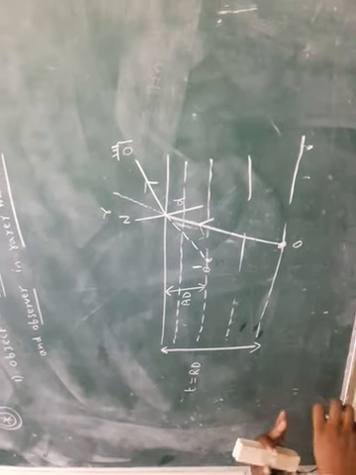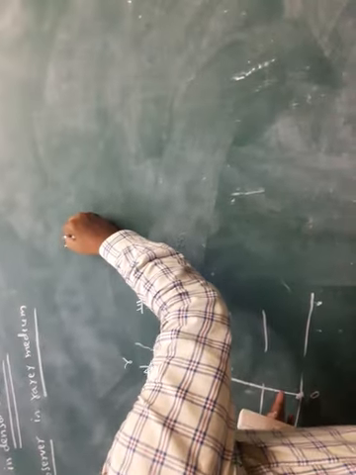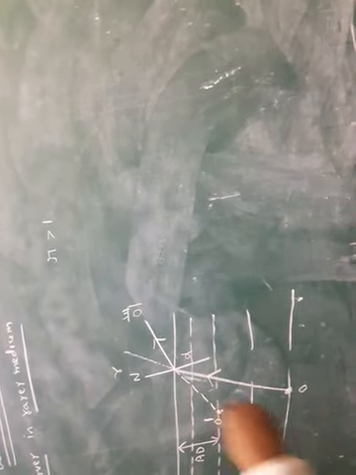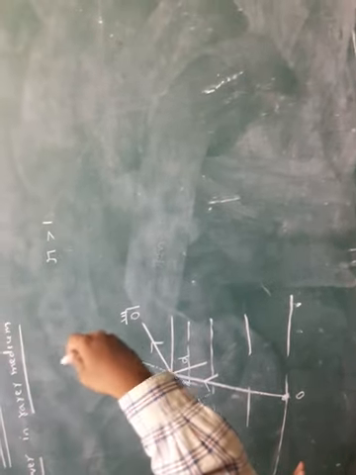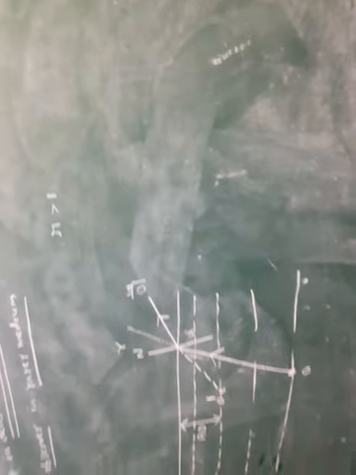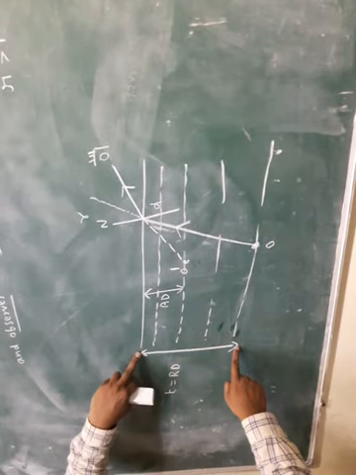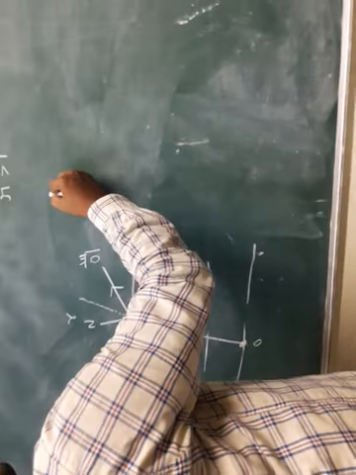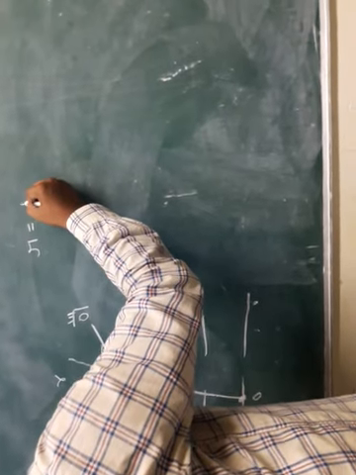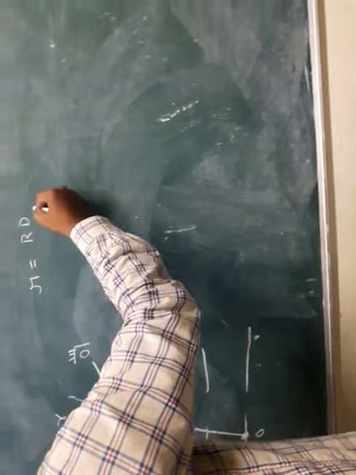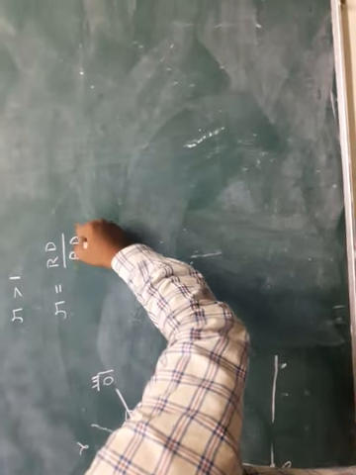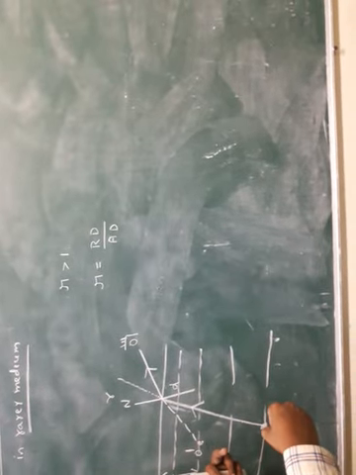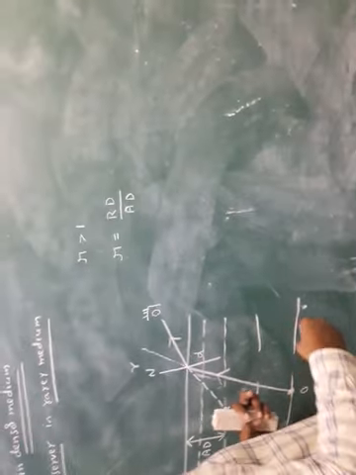Actually in the universe, the mu value is always greater than 1. Greater than 1 means the numerator is more and the denominator is less. According to the diagram, RD is more and AD is less. So that's why mu is always greater than 1. So write mu as RD by AD. Here RD is the real depth of the object, and AD indicates the apparent depth of the object.